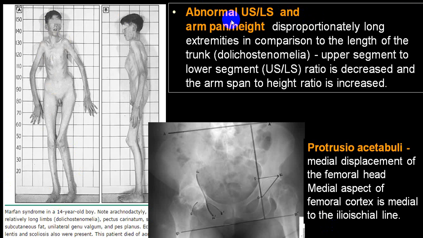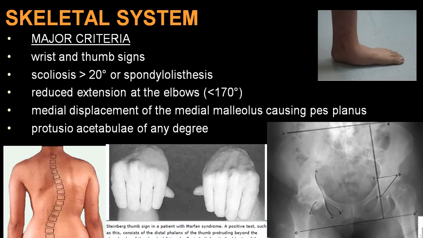Upper segment is bigger than lower segment. The head of the femur extending into the acetabulum is given the name protrusio acetabuli. So all these findings are commonly seen in the skeletal system. A lot of skeletal findings.